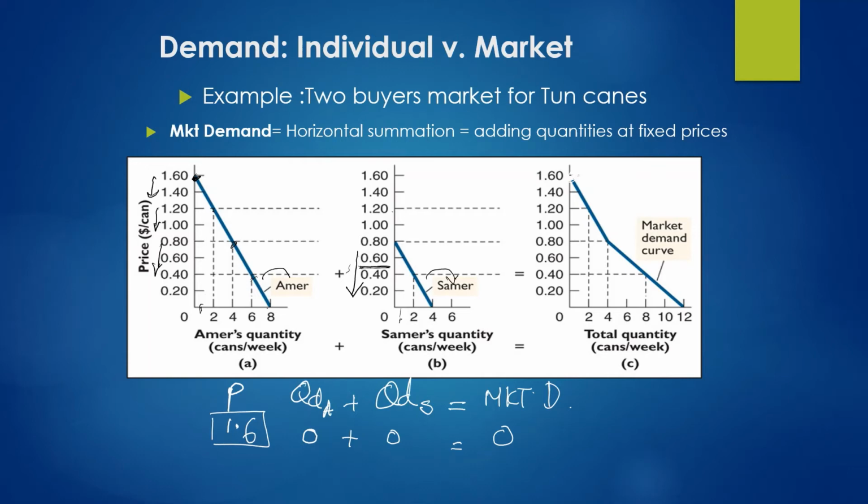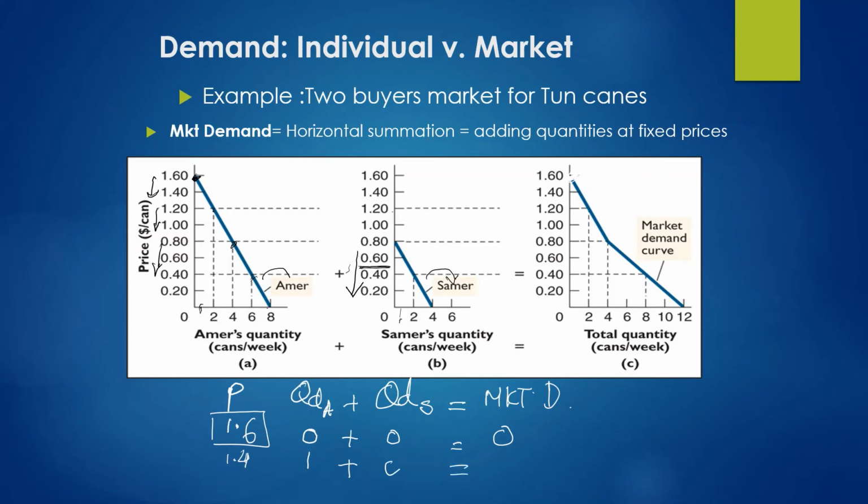And when price decreases from 1.6 to 1.4, let us suppose the next point, Amar is demanding 1 can. And what about Samar? The demand for Samar is still 0.